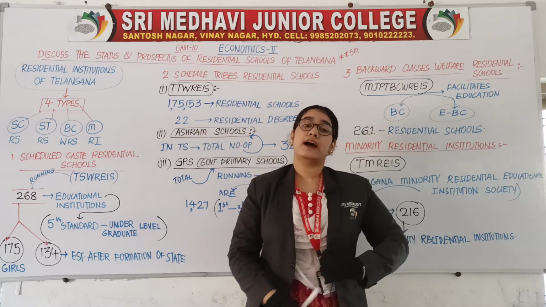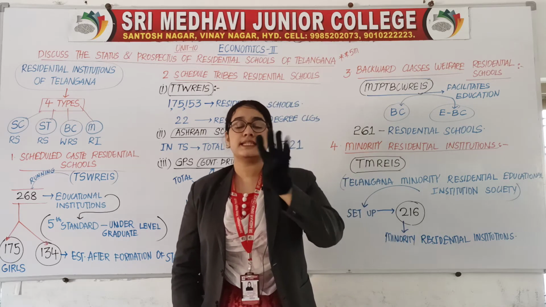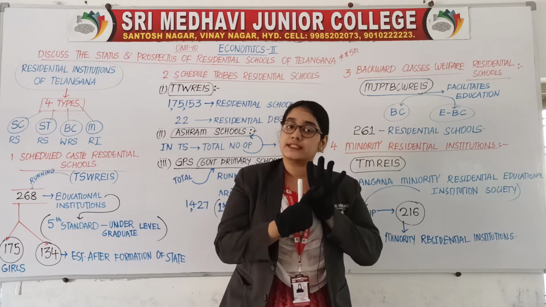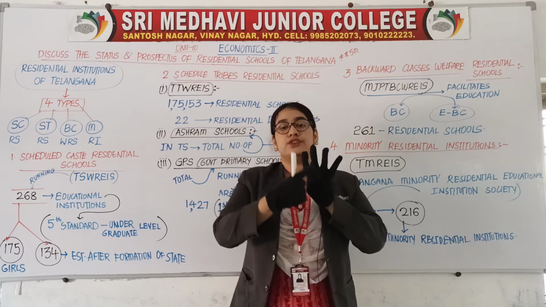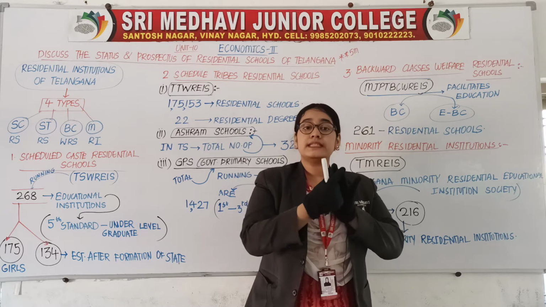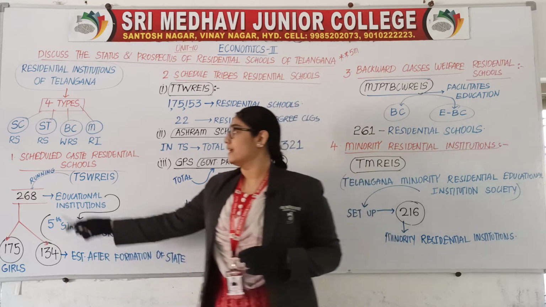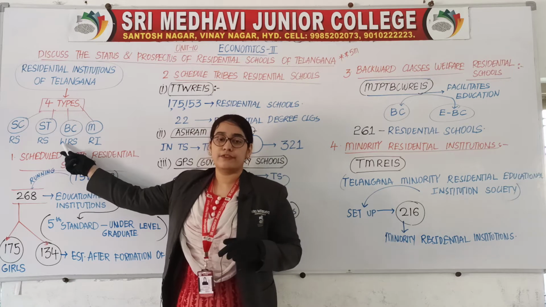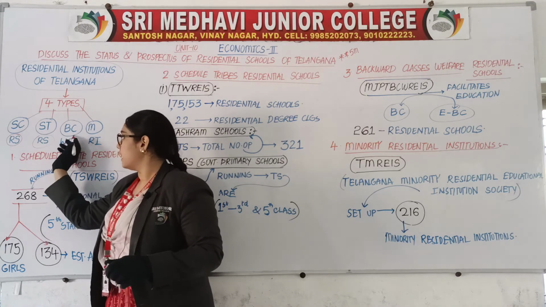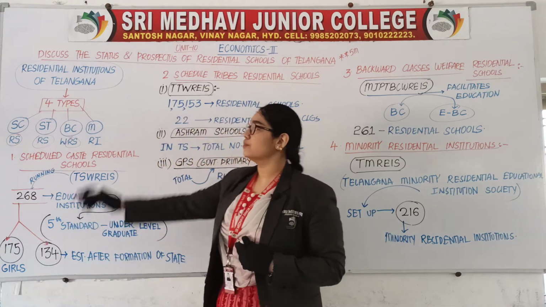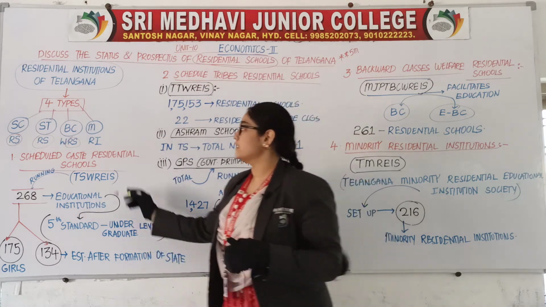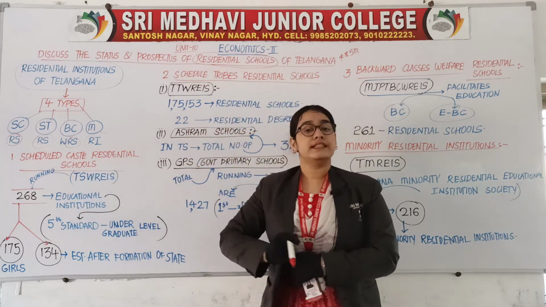First you need to learn by heart SC, ST, BC, minority. Under SC you need to write RS. RS means residential schools. Under ST you need to add RS, that is ST residential schools. Under BC you need to add one letter, that is W, for welfare. Then again RS is the same, right? RS means residential schools, already it's given in the question. Then the last one is RI, residential institutions.